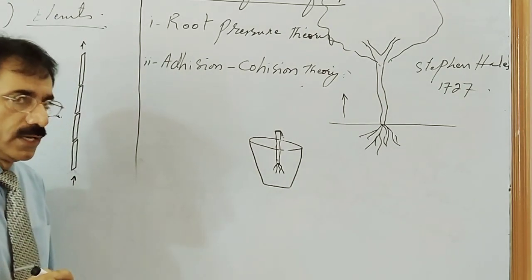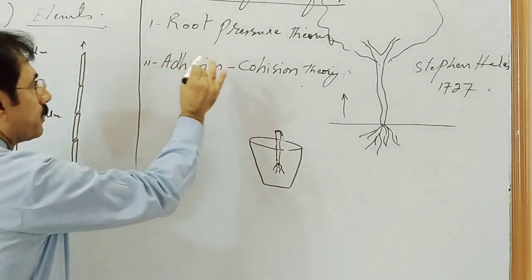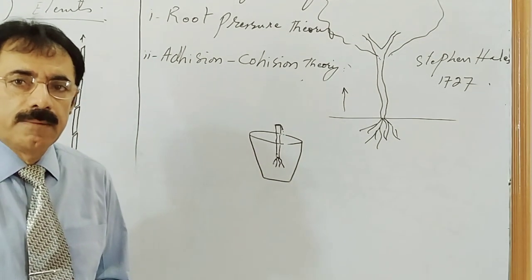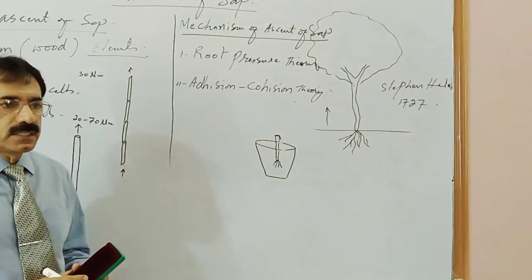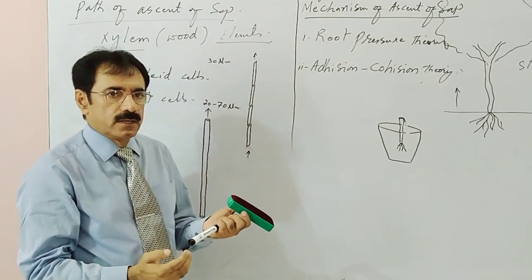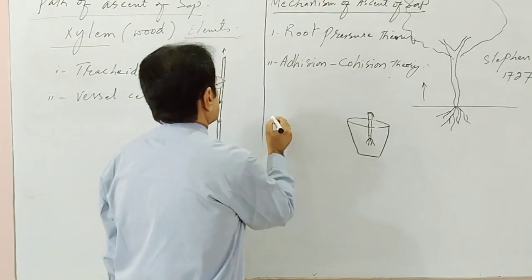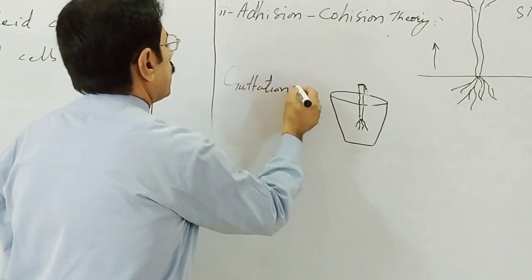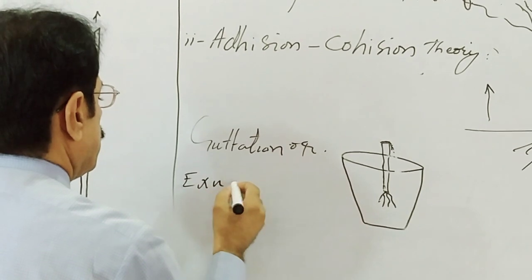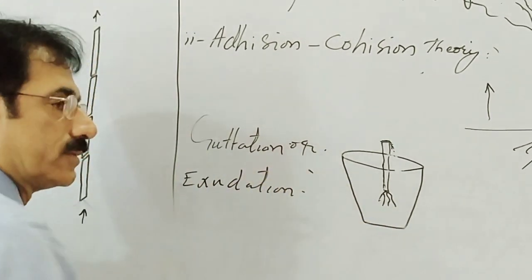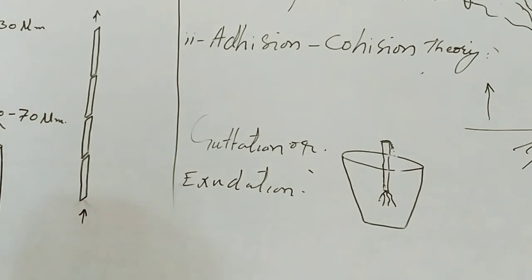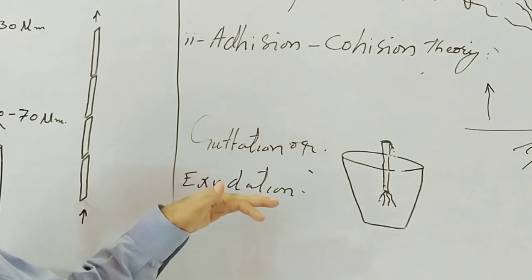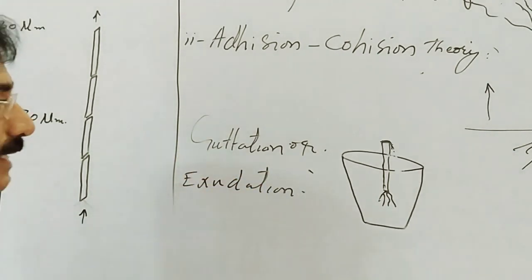And another evidence of the root pressure theory is, we should know, at night time a process called guttation or exudation takes place. Guttation or exudation, dear students, is the process of flow of water through the pores on the leaf margin.